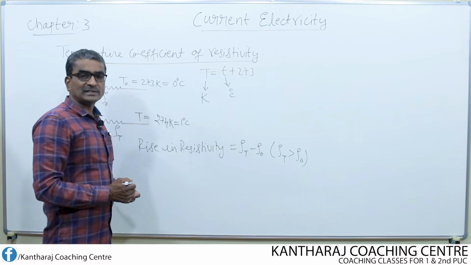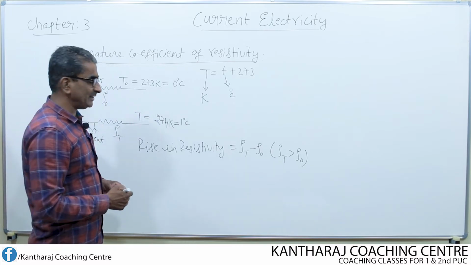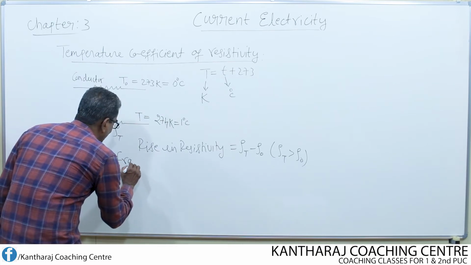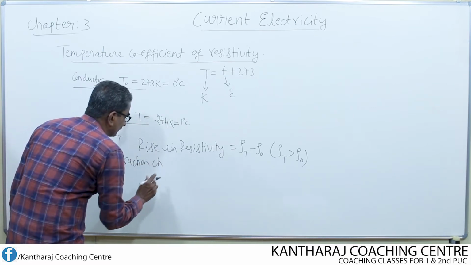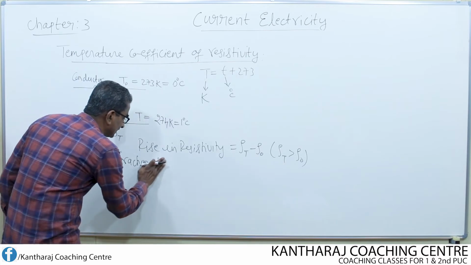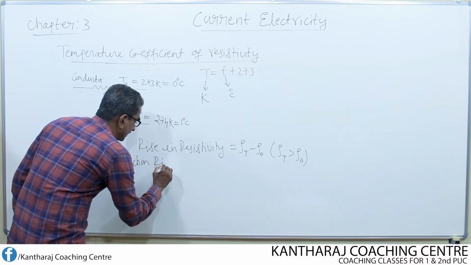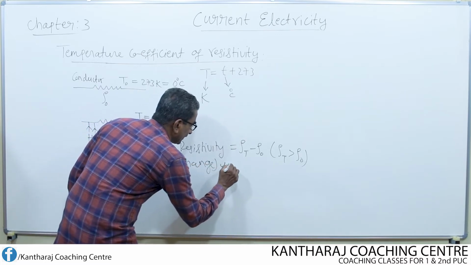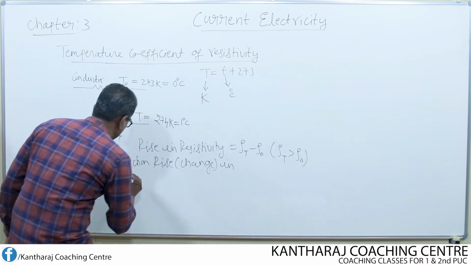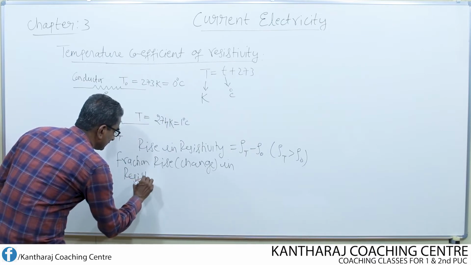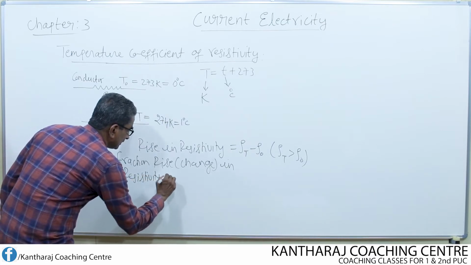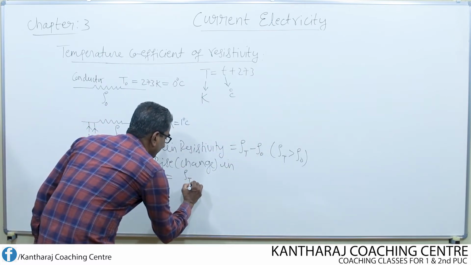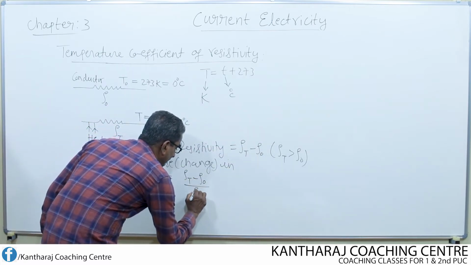Then, what is the fractional change in resistivity? This is only the rise in resistivity. The fractional change, or fractional rise, in resistivity is given by the rise in resistivity, rho of T minus rho naught, divided by rho naught.